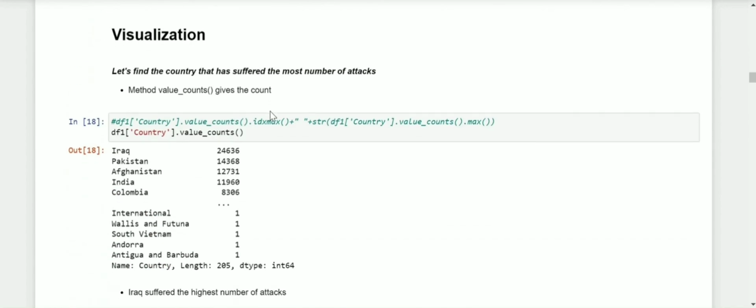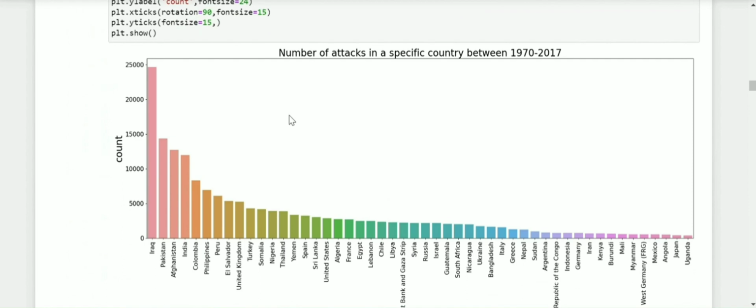So coming to the data visualization part, this plot actually indicates the number of attacks in a specific country over the period of 1970 and 2017, and we see that Iraq had actually suffered the most number of attacks, followed by Pakistan and Afghanistan.